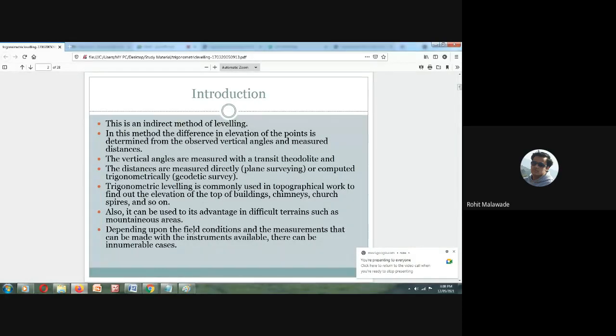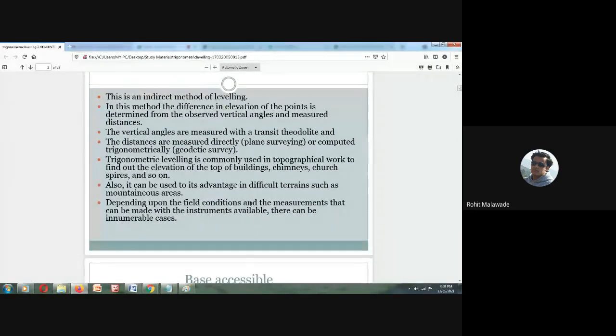If we want to determine the height of a certain point that we cannot go to, we can measure the height of that particular element from a distance itself. In mountain terrain, it is very difficult for us to go and take exact measurements. So that is the reason why we use all these things.